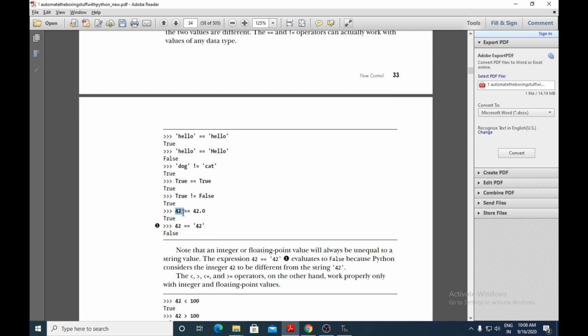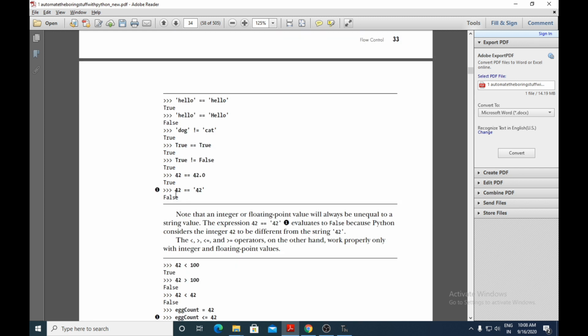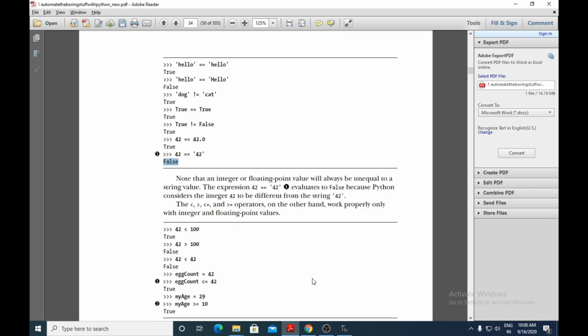Here you are comparing an integer and a floating point value. You can say that integer and floating point values are somewhat the same. Both are equivalent to each other, so the output you will get here is true. On the left hand side we are using the integer value 42, but on this side you have the string 42. A string is not equivalent to an integer, as a float is equivalent to an int. So for this particular statement it will give false.